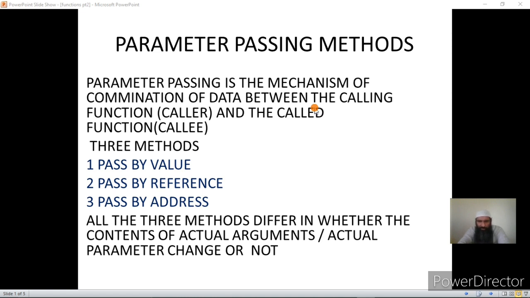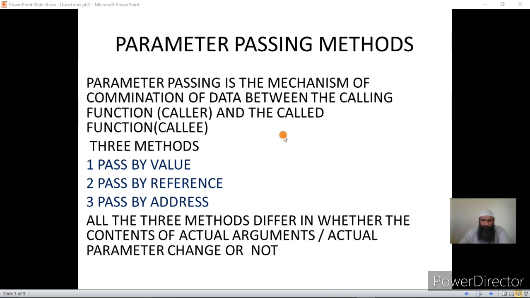And simply the difference is that in pass by reference and pass by address, we are able to overcome the scope of local variables. That is, we are able to access the local variables of the calling function in the called function, and in call by value we are not accessing them, but we are provided with the value or copy of the value stored in these variables. Okay, we have already discussed it.